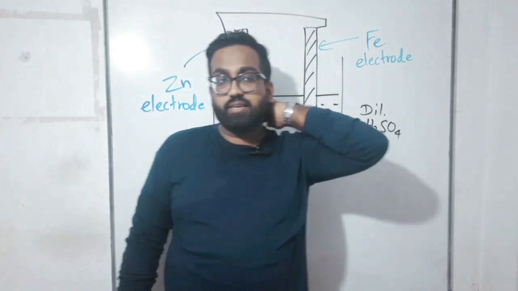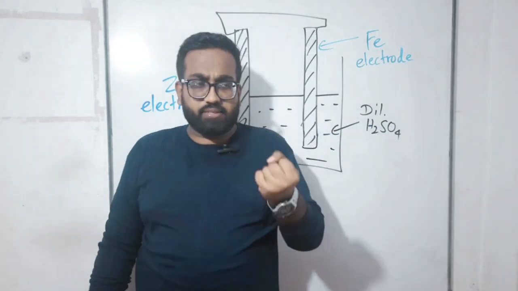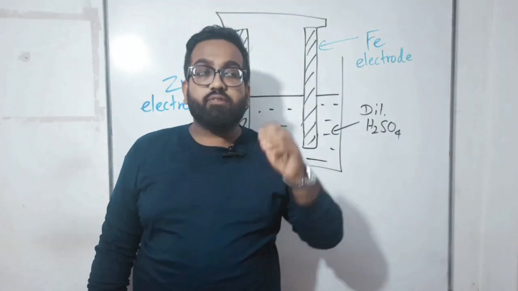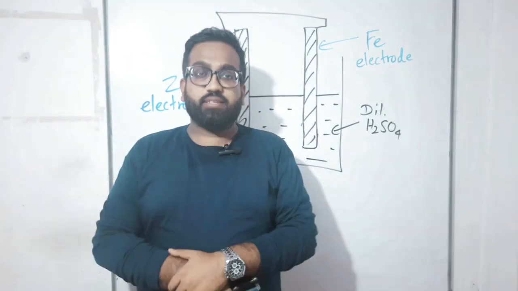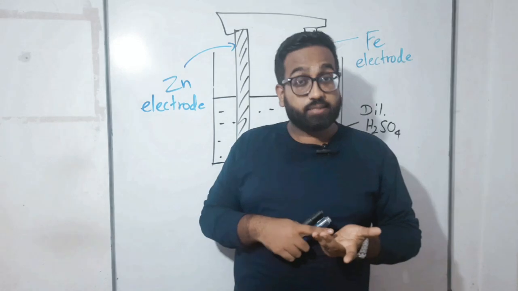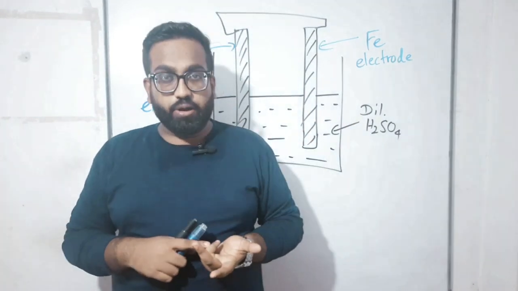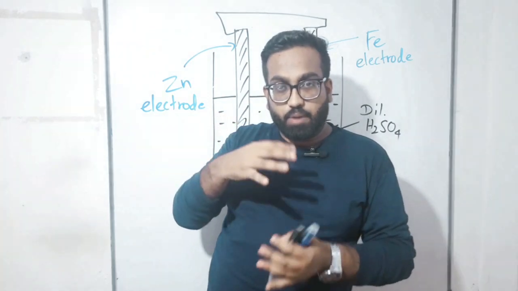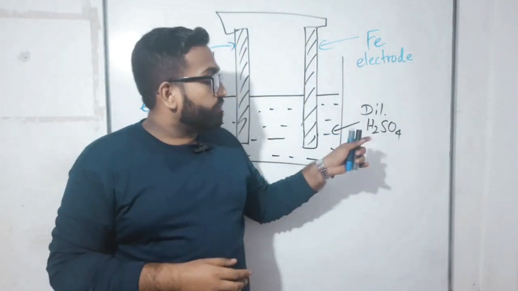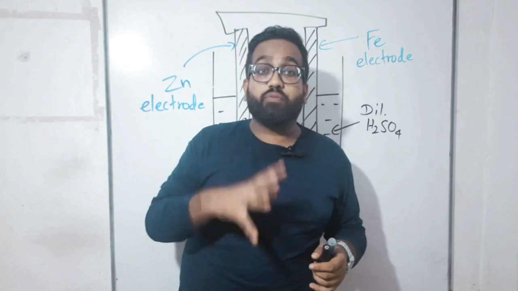I have told you, sulfuric is the most powerful acid in our school lab. Normally we know there are three powerful acids in our school lab: sulfuric, hydrochloric and nitric. Among those three, sulfuric is known as the most powerful one.